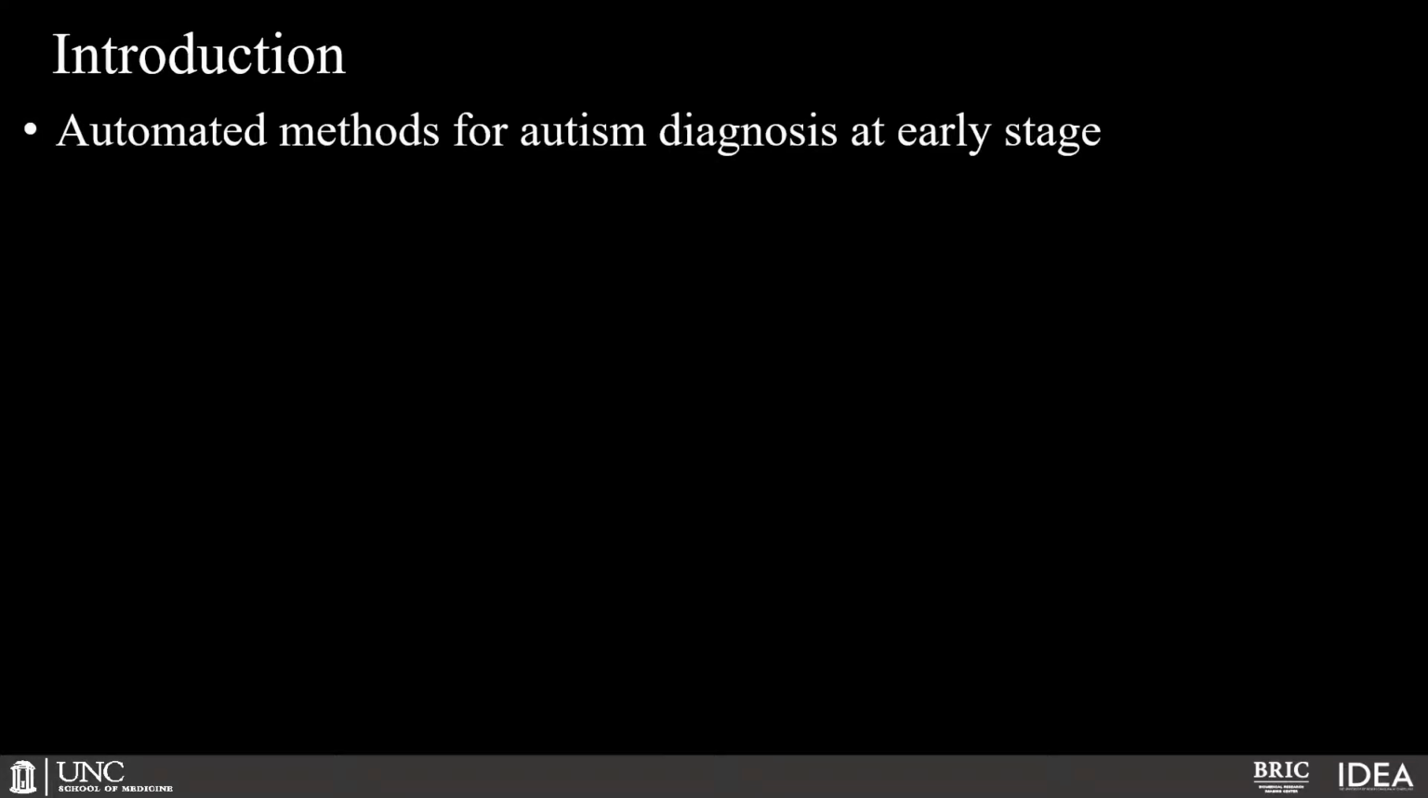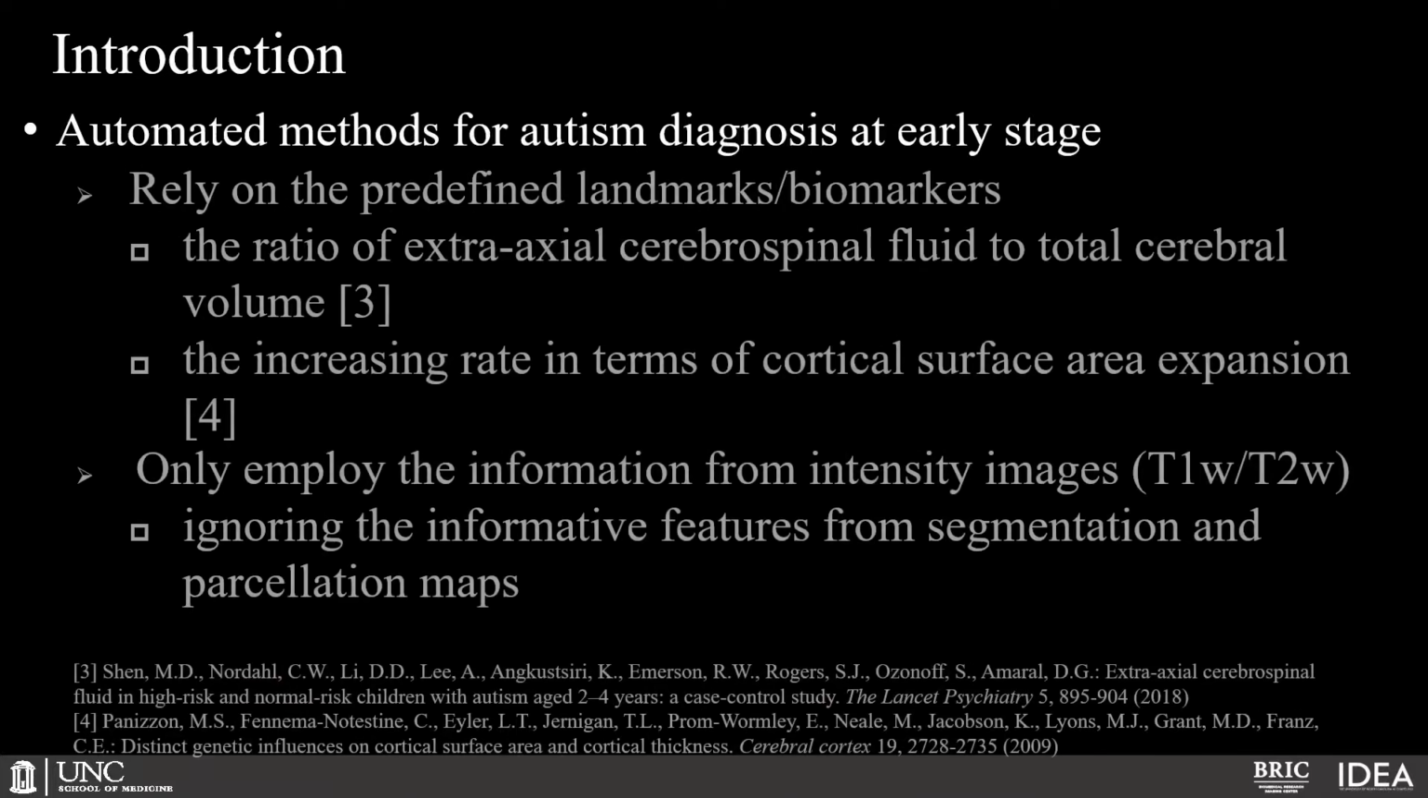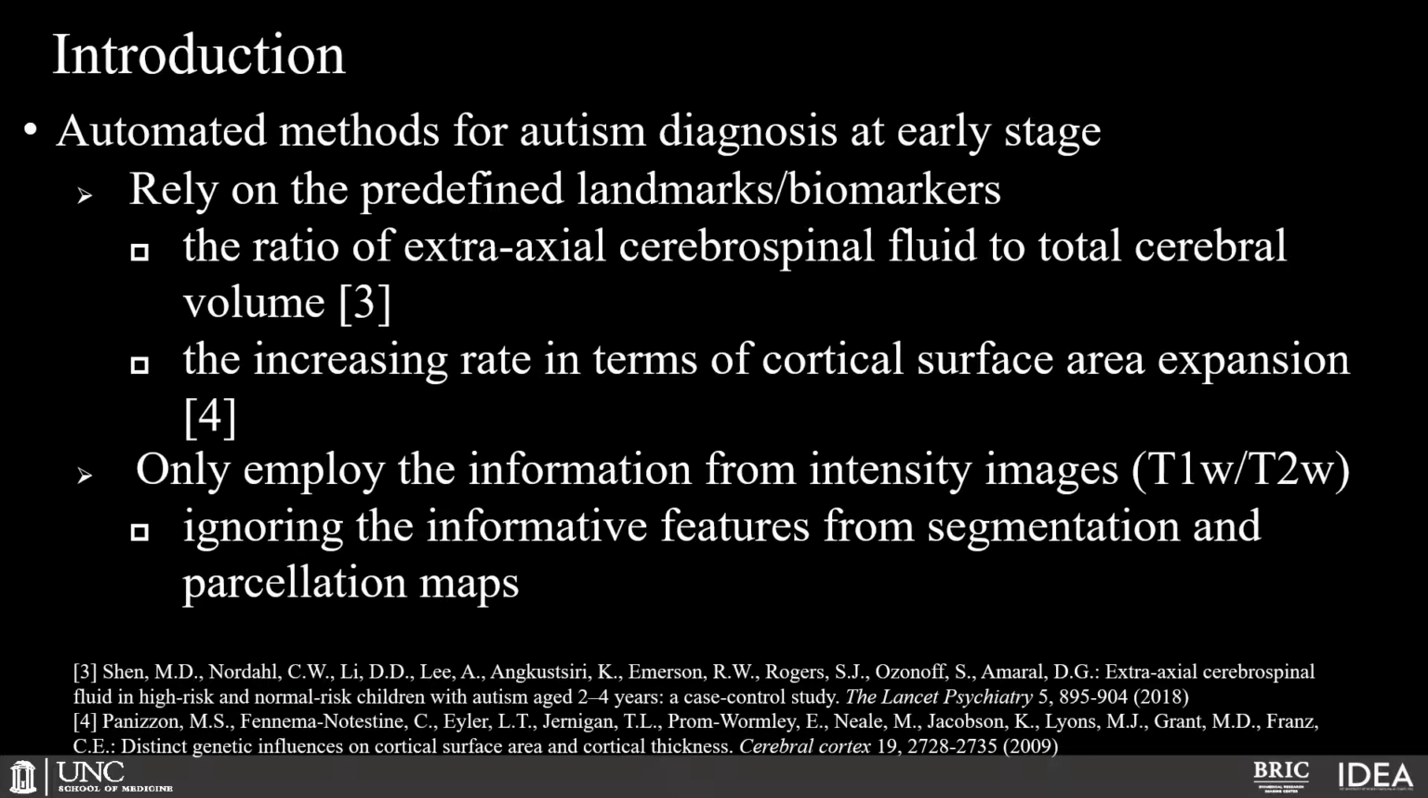Recently, there are some works focusing on autism diagnosis. However, there are some limitations for these works. For example, most of them rely on predefined landmarks or biomarkers, such as the ratio of extra-axial cerebrospinal fluid to total cerebral volume, or the increasing rate in terms of cortical surface area expansion. Such predefined brain landmarks or biomarkers are isolated from the subsequent learning stage, and may lead to suboptimal prediction performance due to potential heterogeneity between standalone stages.